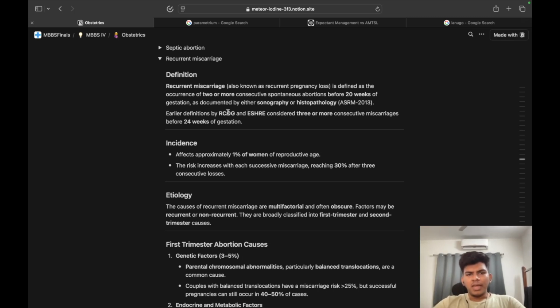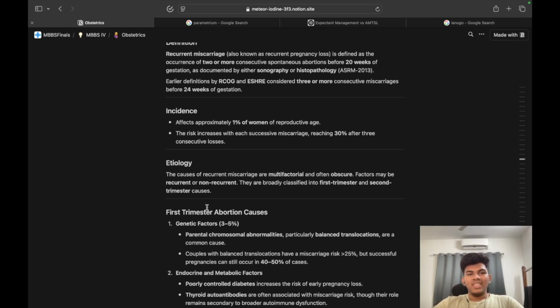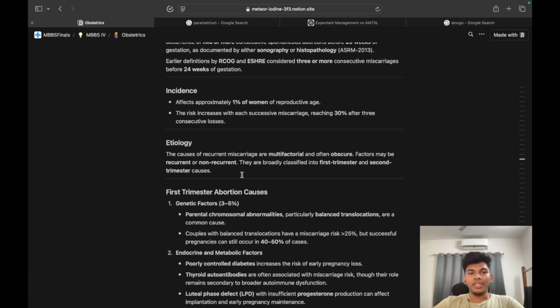Earlier definitions by RCOG or ESHRE considered 3 or more consecutive miscarriages before 24 weeks of gestation. Now we have reduced the limit by making it 20 weeks of gestation, and this one has also been reduced, so 2 or more rather than 3 or more. Incidence: 1% of women of reproductive age. Risk increases with each successive miscarriage, reaching 30% after 3 consecutive losses. So that is about the incidence.